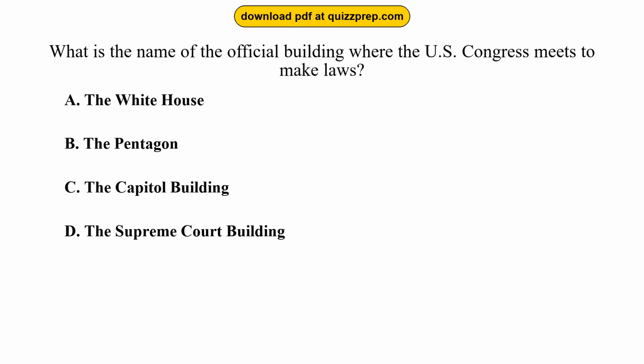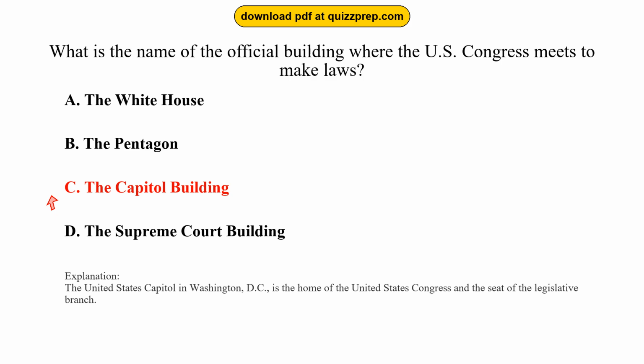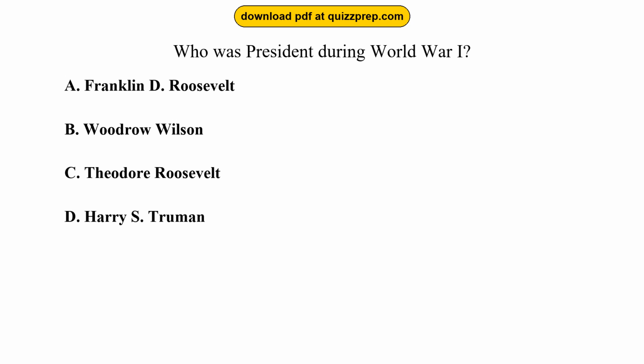Question 70. What is the name of the official building where the U.S. Congress meets to make laws? Option A, the White House. Option B, the Pentagon. Option C, the Capitol Building. Option D, the Supreme Court Building. The correct answer is option C, the Capitol Building. The United States Capitol in Washington, D.C., is the home of the United States Congress and the seat of the legislative branch.